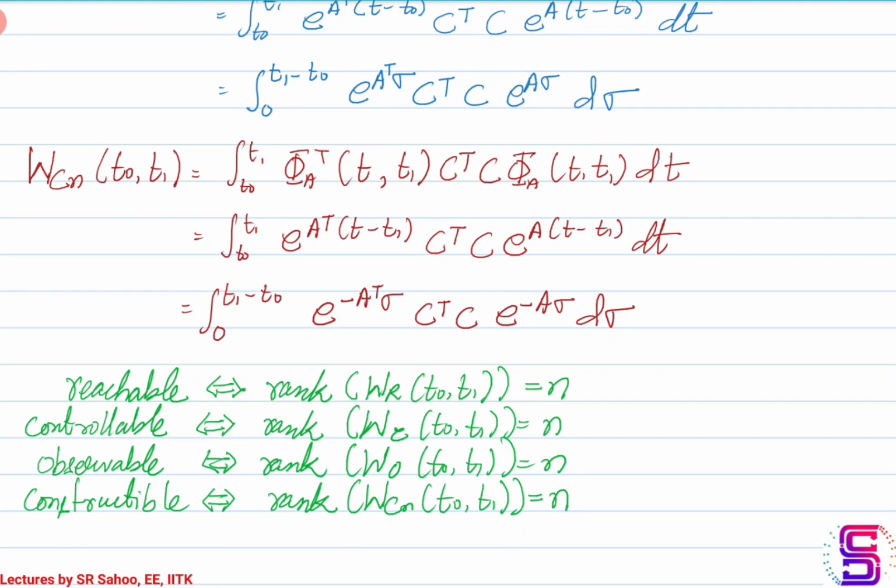Similarly, for the system to be controllable, the controllability Gramian will be of full rank. For the system to be observable, the observability Gramian has to be of full rank. And for the system to be constructible, the constructibility Gramian has to be of full rank. So if the system has to be one of that, then the corresponding Gramian has to be of full rank.